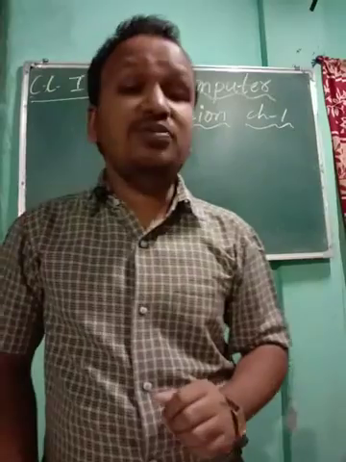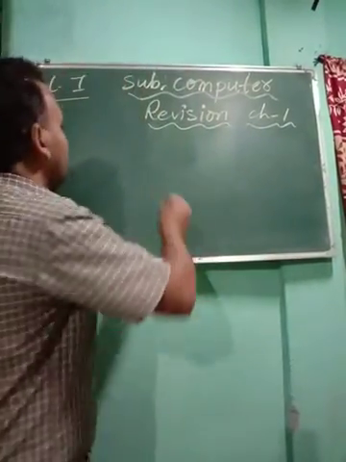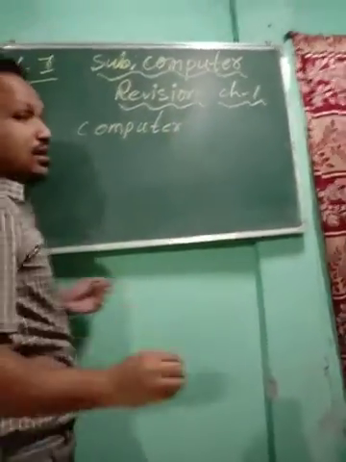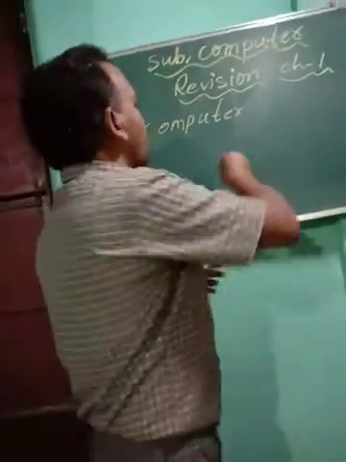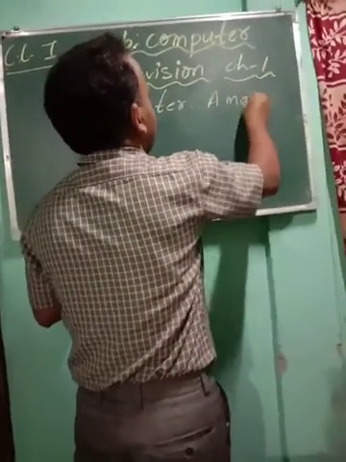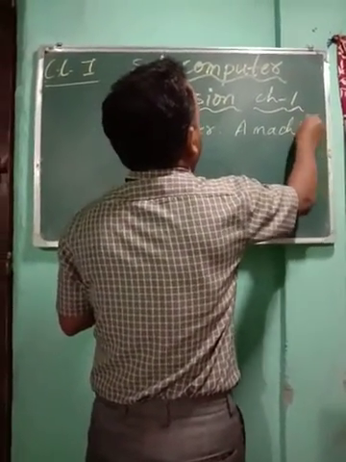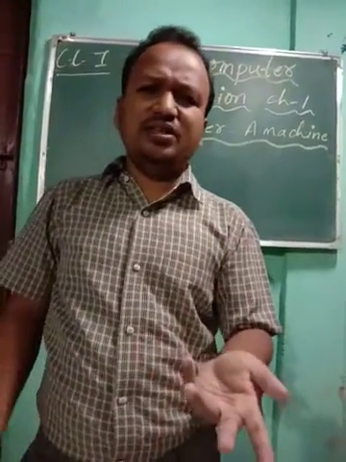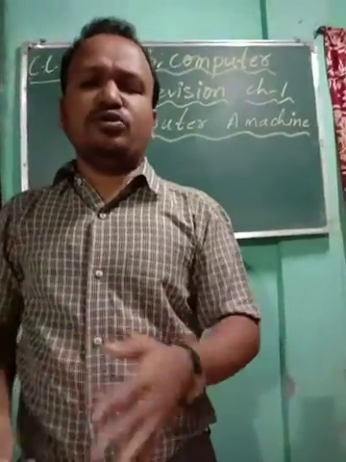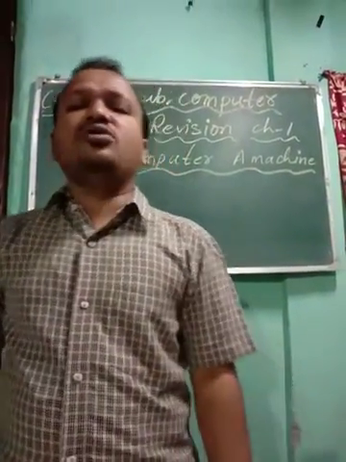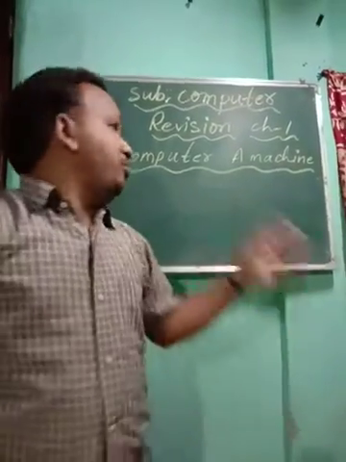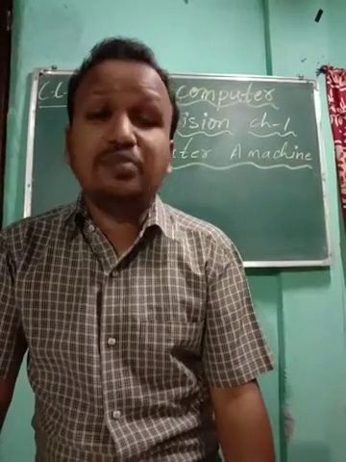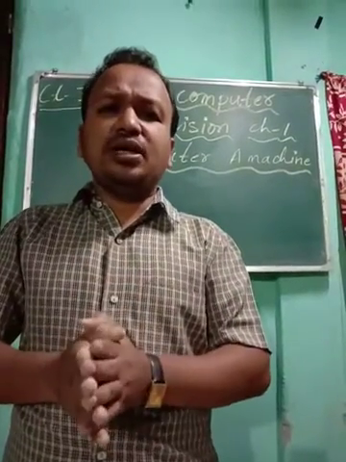So in chapter 1, what have we learned, children? In chapter 1 we have learned that computers are machines. This was the name of your chapter: Computers are Machines. Now you have all learned up to chapter 4, so you know so many things about computers. Computer itself is a machine. Why? You have learned already. I am going to repeat it as a revision. So computer is a machine.